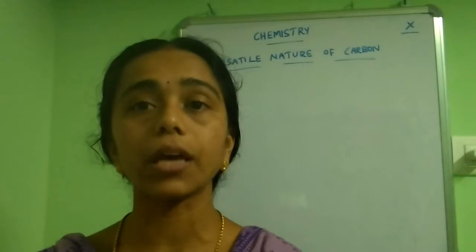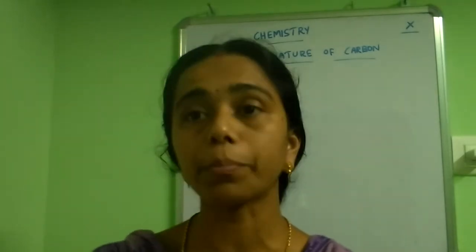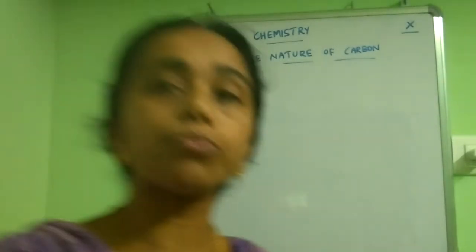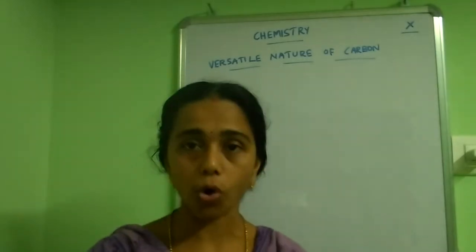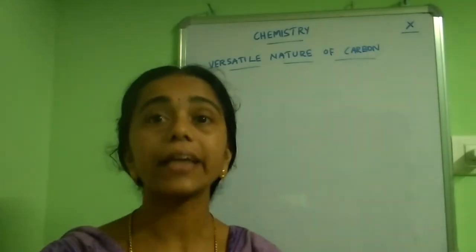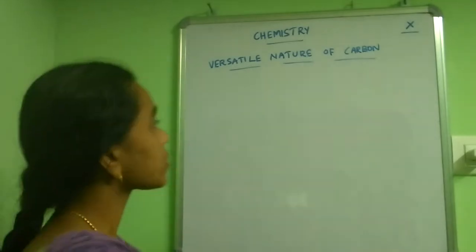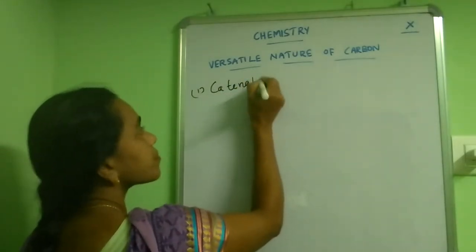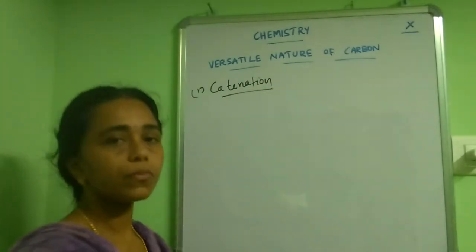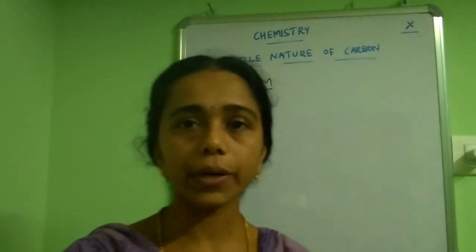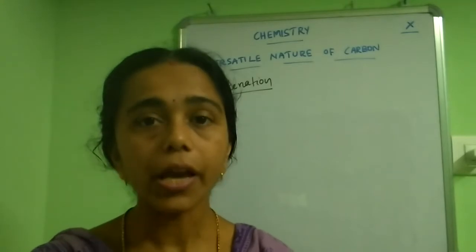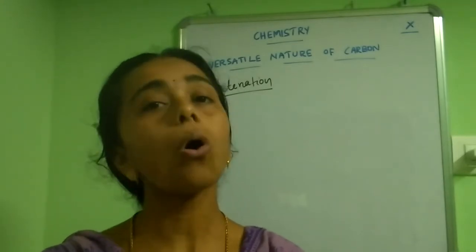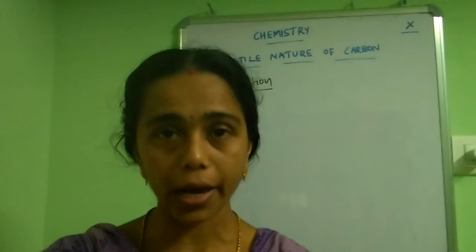The first one is its catenation property. Carbon can form this large number of compounds due to its catenation property. What is the catenation property? Catenation means carbon can form long chains of carbon atoms.